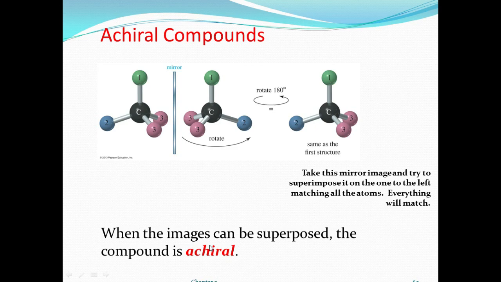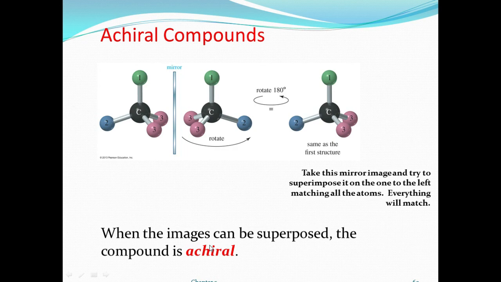So here we discuss the chiral molecule and the achiral molecule. In a chiral molecule, the carbon has four different groups. That molecule gives a mirror image. So you can easily find the clockwise rotation and anti-clockwise rotation. That molecule has a mirror image.